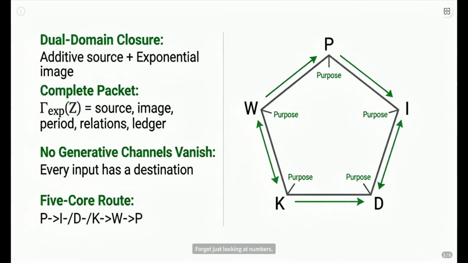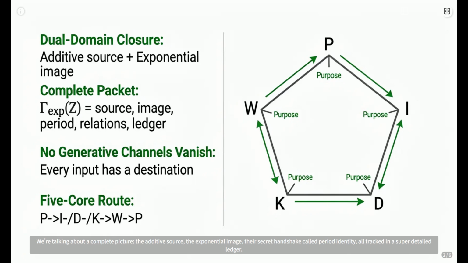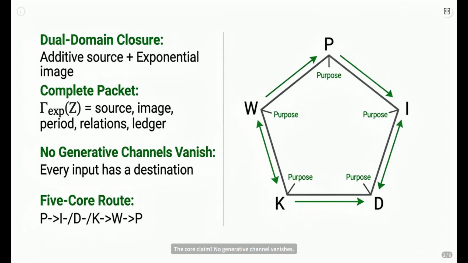Forget just looking at numbers. We're talking about a complete picture: the additive source, the exponential image, their secret handshake called period identity, all tracked in a super detailed ledger. The core claim: no generative channel vanishes. Every input direction gets accounted for, either staying put, moving over, or sharing responsibility. It's like a cosmic accounting system, ensuring nothing gets lost in translation between addition and multiplication. This isn't just theory, it's built into Mesh 8.0's engine.